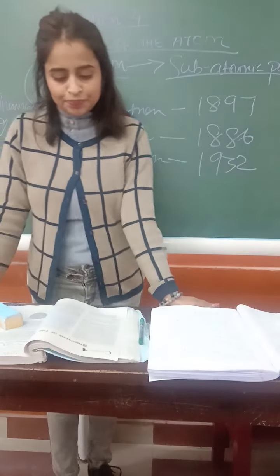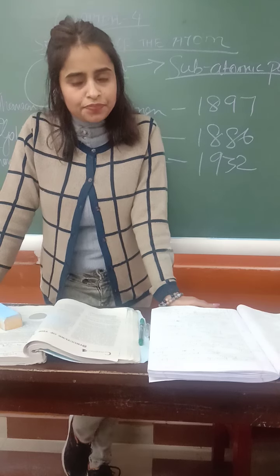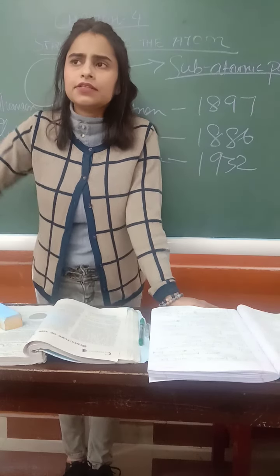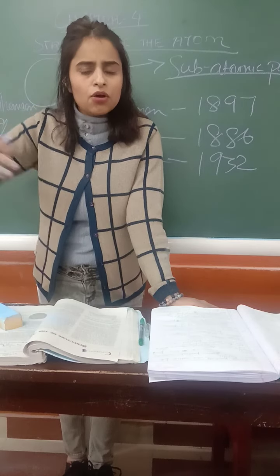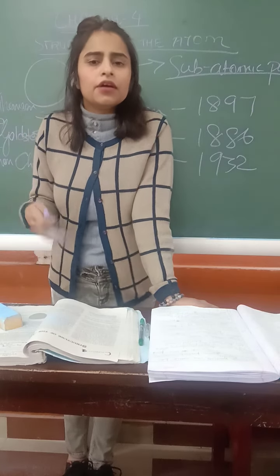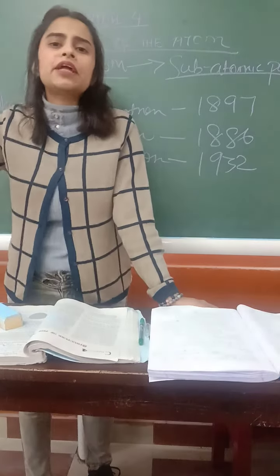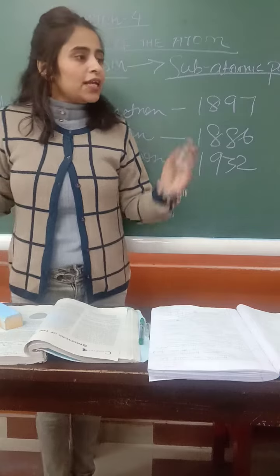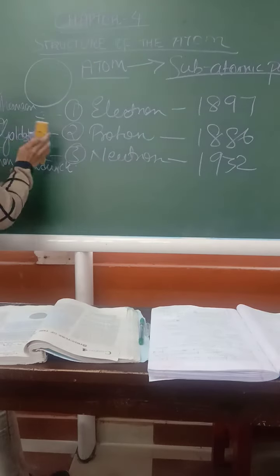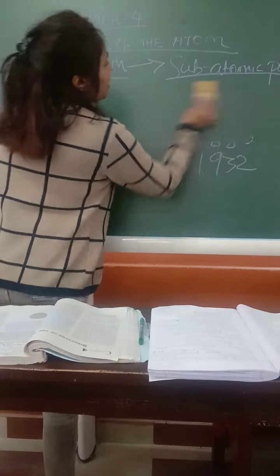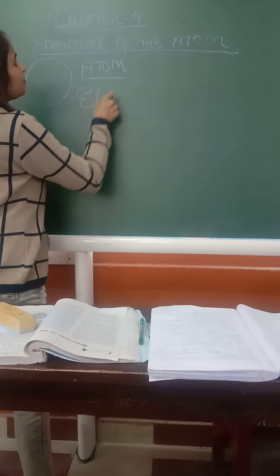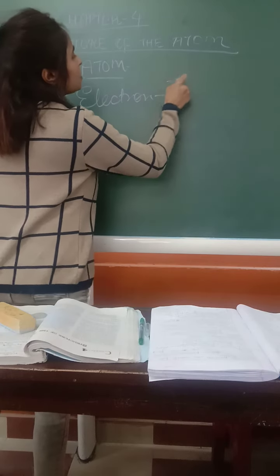Now first let's talk about electron. Let us talk about the properties first, what an electron is, and then we will learn about the whole experiment, how it was discovered, because that is another long process. Electrons were discovered by J.J. Thomson.